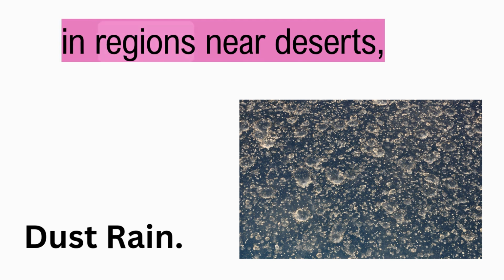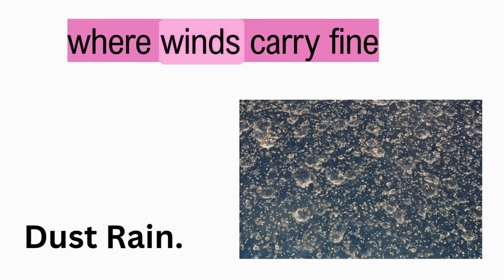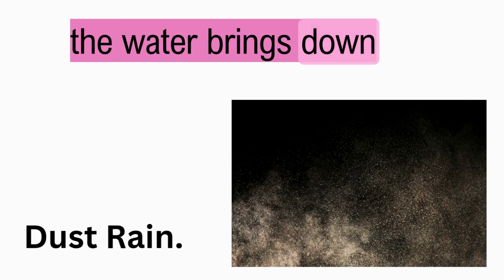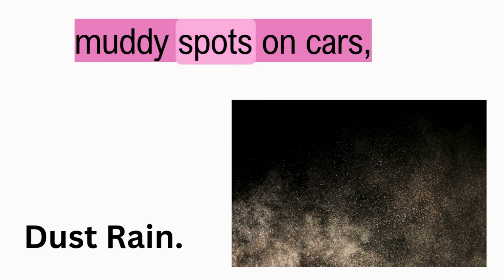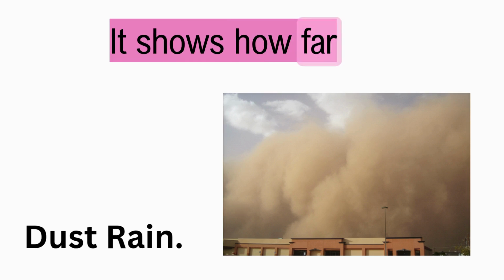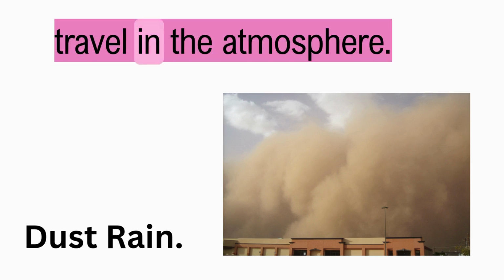Dust rain. Dust rain occurs when rainwater mixes with dust or sand particles in the air. This often happens in regions near deserts, where winds carry fine dust into clouds. When it rains, the water brings down the dust, leaving muddy spots on cars, buildings, and roads. It shows how far tiny particles can travel in the atmosphere.